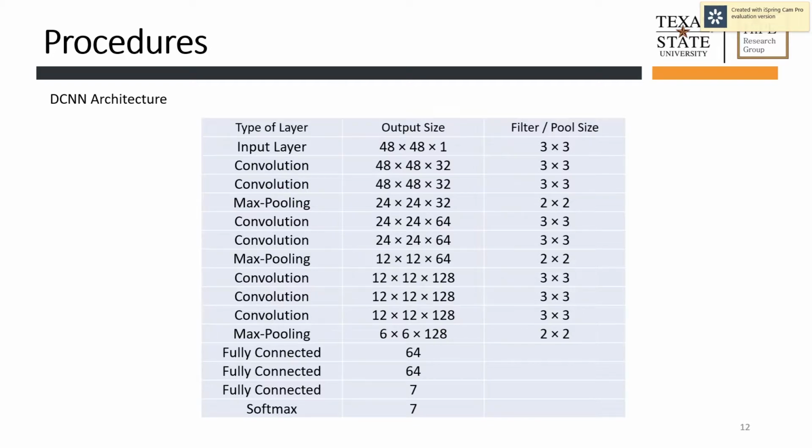So the input layer consists of a 48 by 48 grayscale image, and 1 because it's grayscale. The filter size that has been used here is 3 by 3. We're using a convolution and pooling layer, again a convolution and pooling layer, again a convolution and pooling layer, and finally a fully connected layer and the softmax classifier. You can see the output size of every convolution and pooling layer and also the fully connected layers, and also the filter and pool size here.